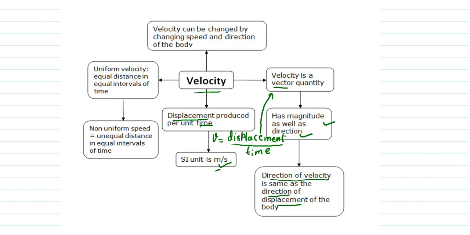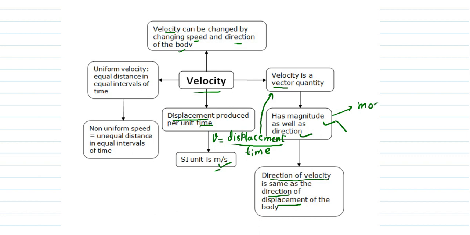Now, we can change the velocity of an object by changing either its speed or its direction. Why? Because velocity has two terms, magnitude and direction. If we change the magnitude, velocity will change. If we change the direction, velocity will change.